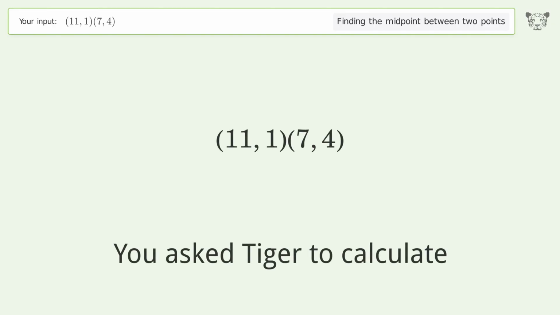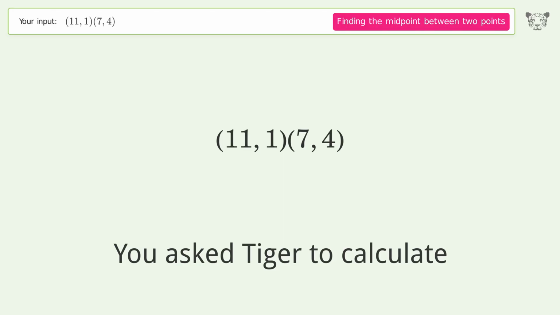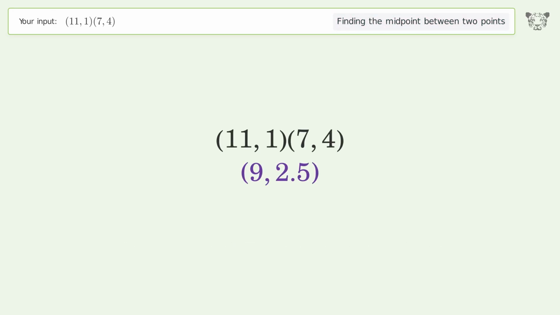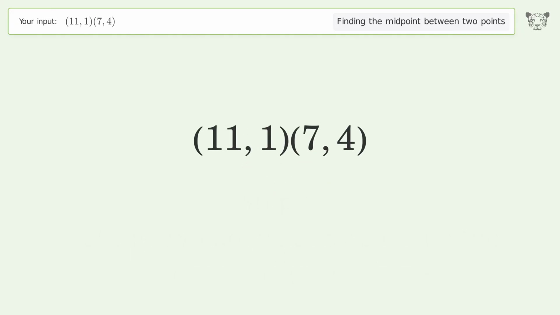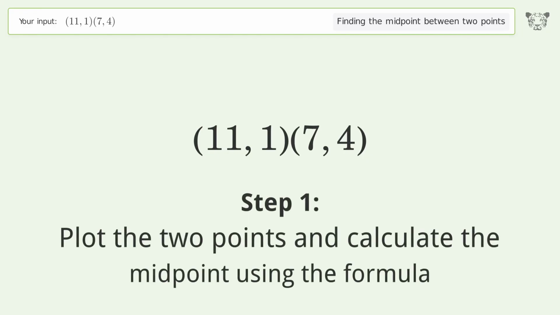You ask Tiger to calculate. This deals with finding the midpoint between 2 points. The midpoint between the 2 points is 9, 2.5. Let's solve it step by step. Plot the 2 points and calculate the midpoint using the formula.